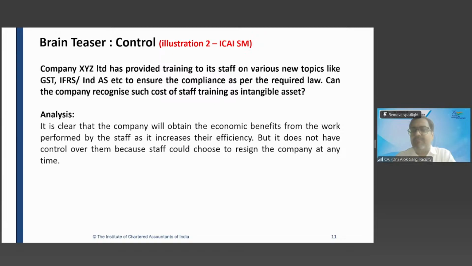So by giving training, am I getting the power to stop the staff? Answer is no. Means, sir, I don't have control to stop my staff from accessing the future economic benefit. Or do I have a right to tell my staff, whatever you learned from this training, you can't apply in future in your other organization? Can I stop other organizations from getting the benefit from my staff? No, sir. Answer is no.